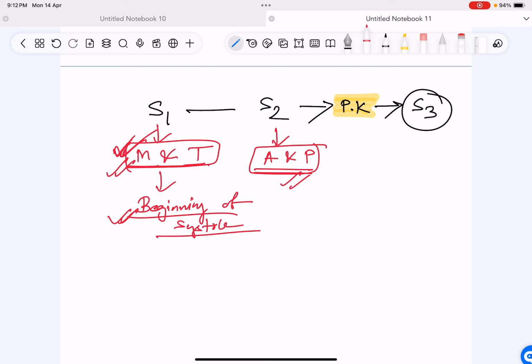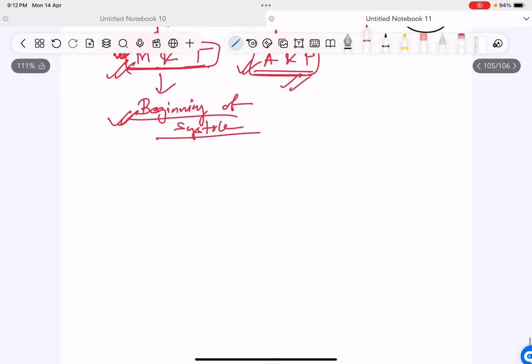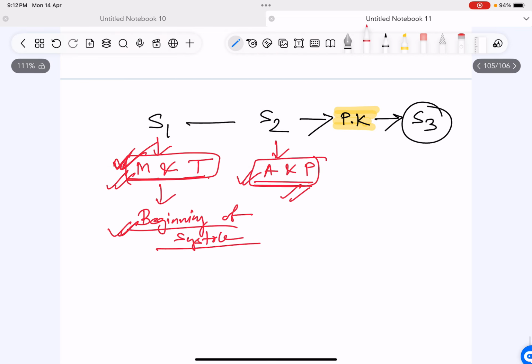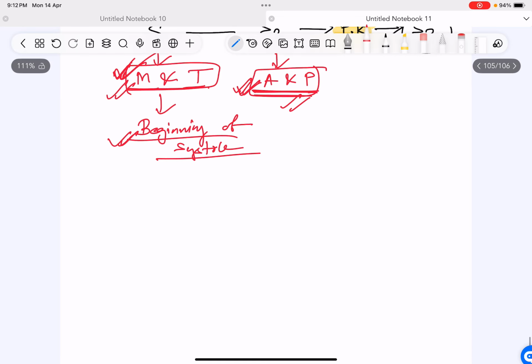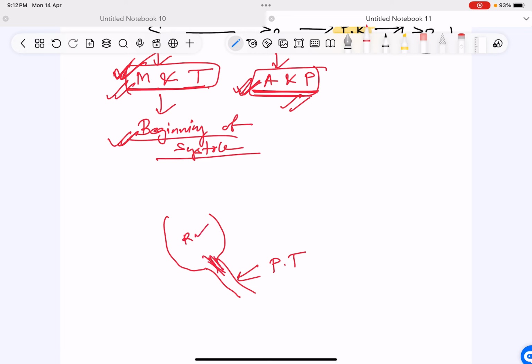S2 is the closure of the aortic and the pulmonary valves. So this is the beginning of diastole. Before that, the aortic and pulmonary valves were open. From there blood was going to the pulmonary artery and the aorta. Now, the moment the aortic and the pulmonary valves close, which is the S2 sound, it is the beginning of diastole. So this was your right ventricle, and this was the outlet, suppose pulmonary trunk. Blood was going out from it.